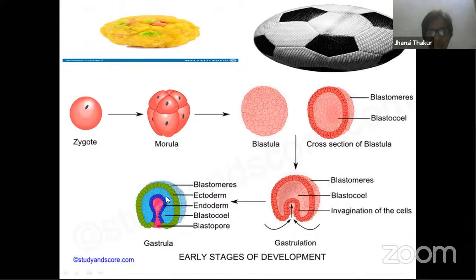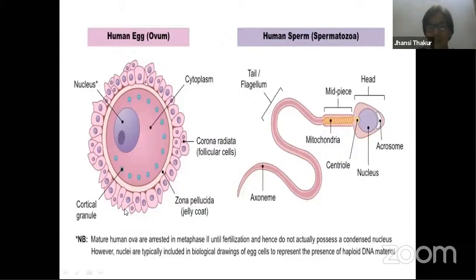One is this blue space, the primary space I discussed. And this is another space. Dear students, I want your kind attention towards this. This space, in future, becomes the digestive system. This is called the archenteron.